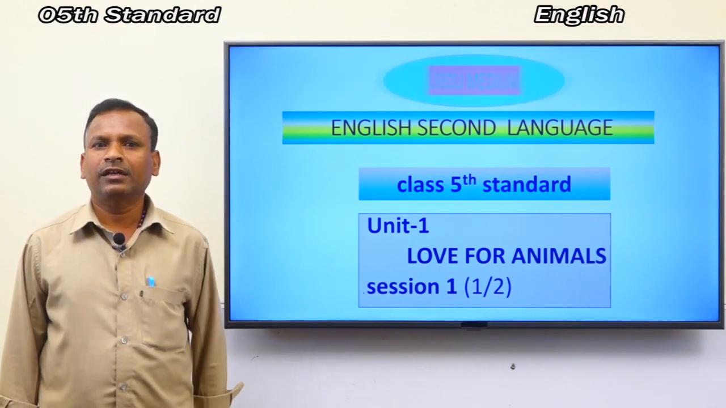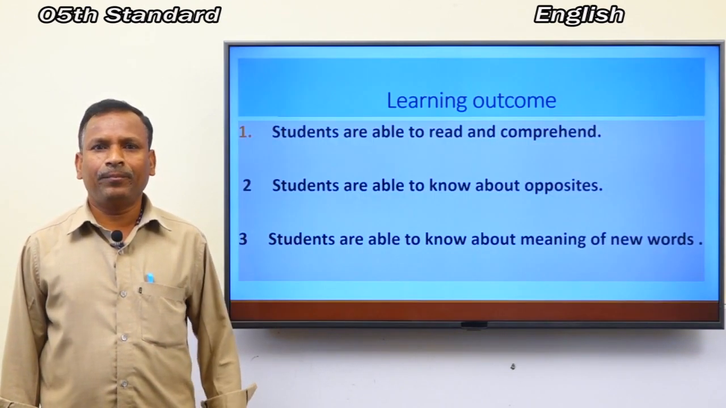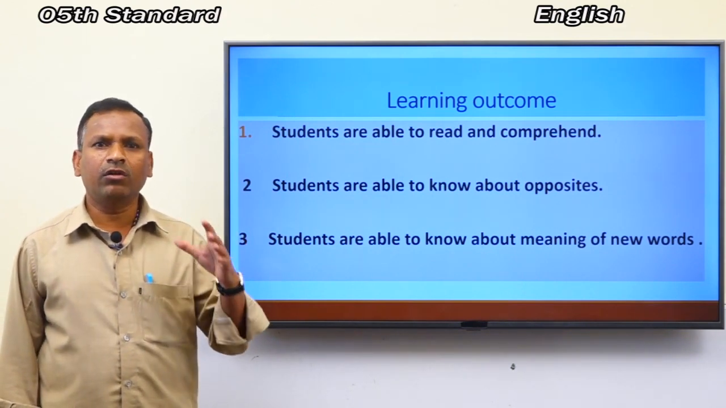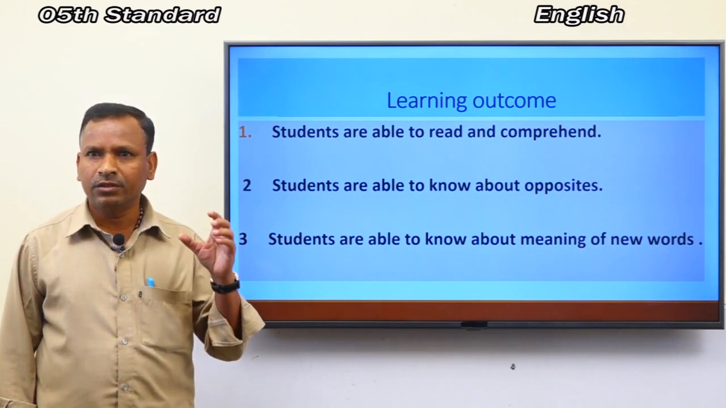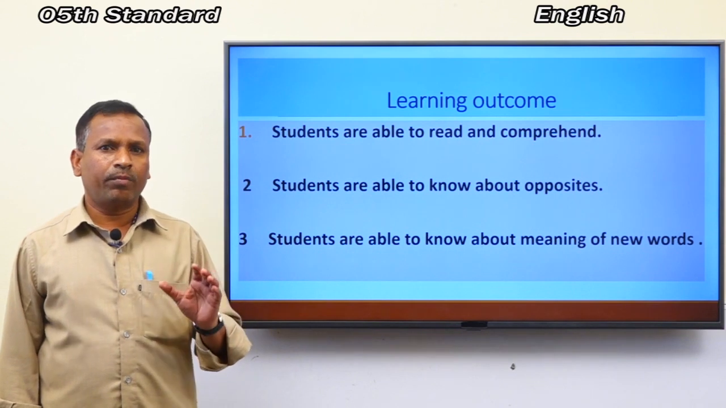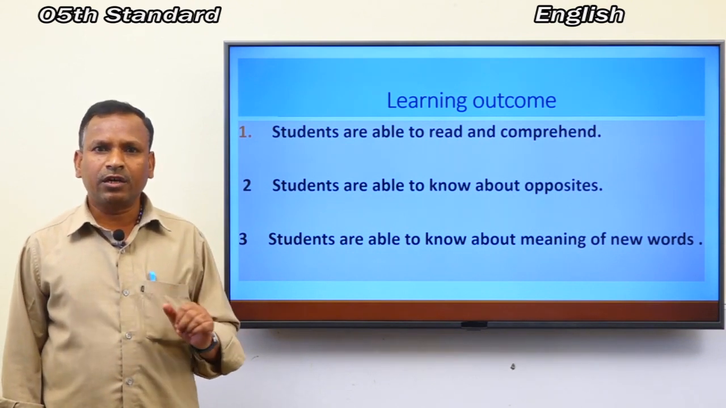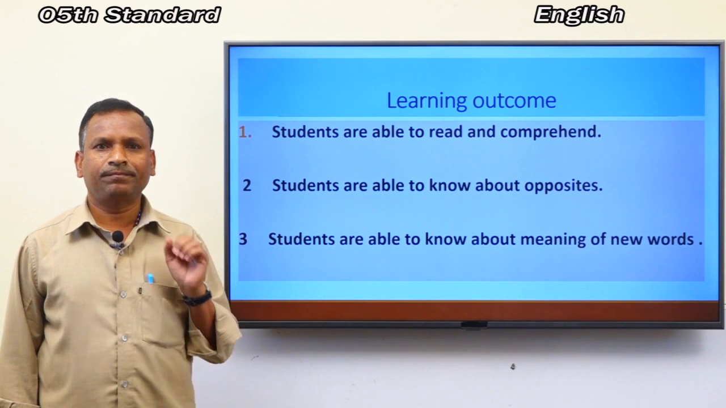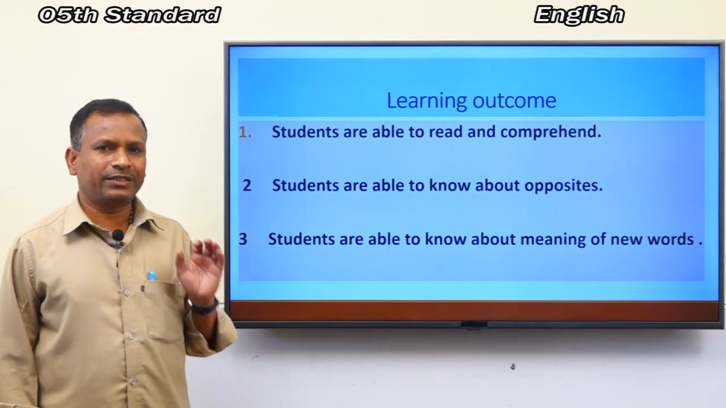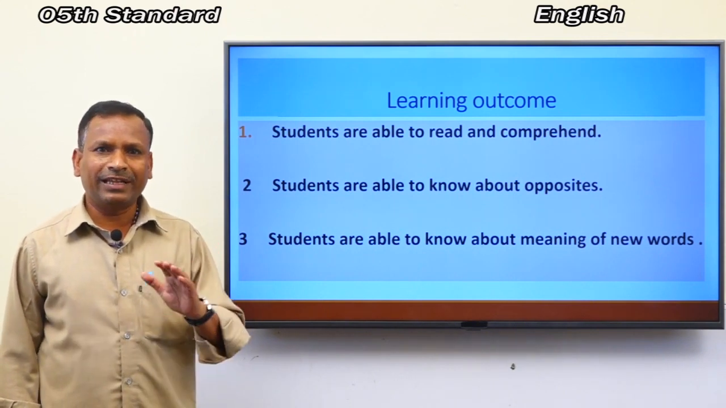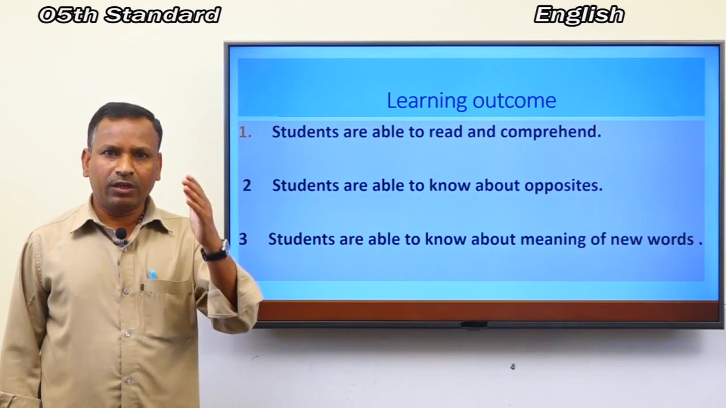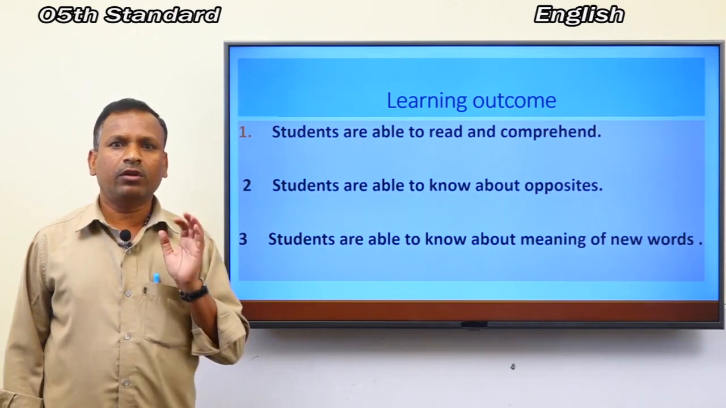Before that, let us see the learning outcomes. Which learning outcomes are there in this lesson? Students are able to read and comprehend. Students are able to know about opposites. Students are able to know the meaning of new words. By the end of this lesson, students will be able to know about these learning outcomes.